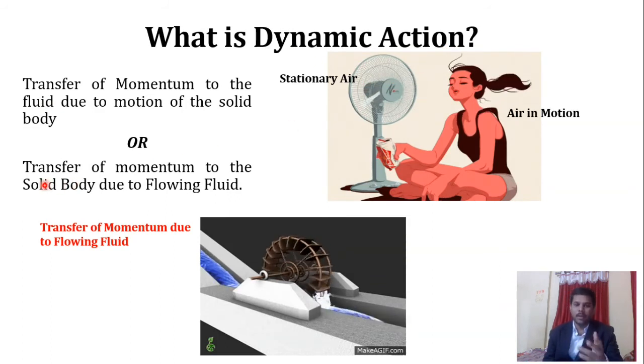Or another definition is the transfer of momentum to the solid body due to the flowing fluid. Here, due to the flowing fluid, there is a transfer of momentum to this rotating body. Either that particular body is stationary or in rotating motion. The rotation is caused because of what? The transfer of momentum. So that is what we basically call dynamic action.